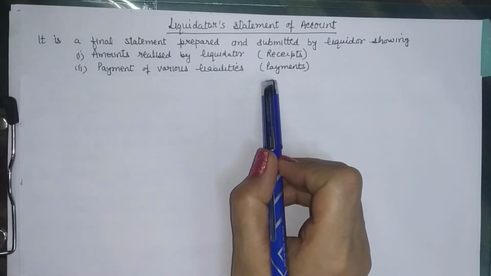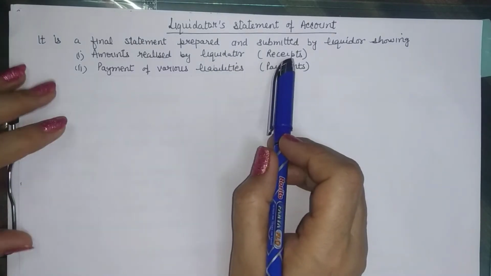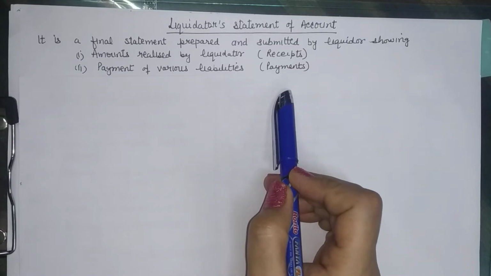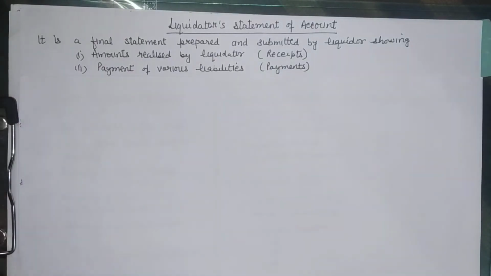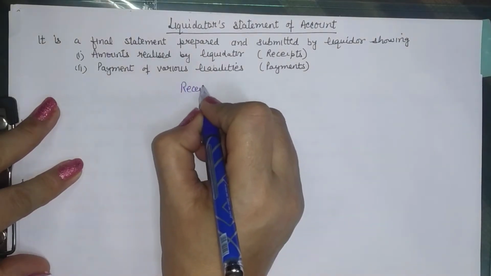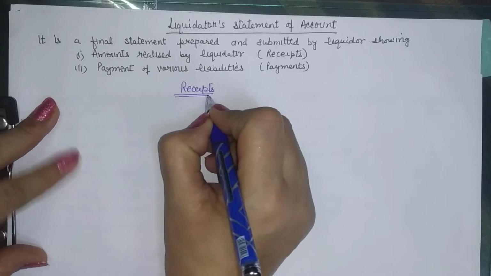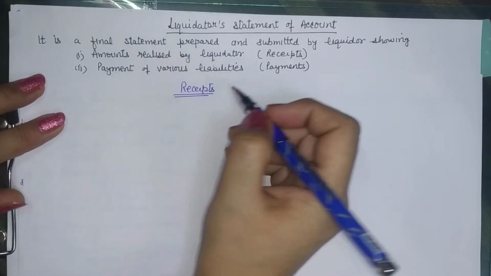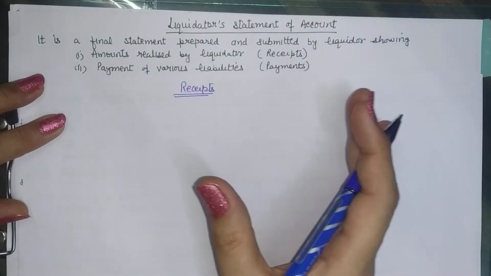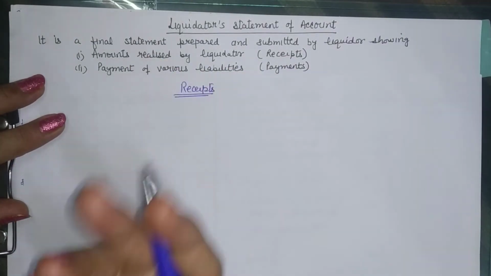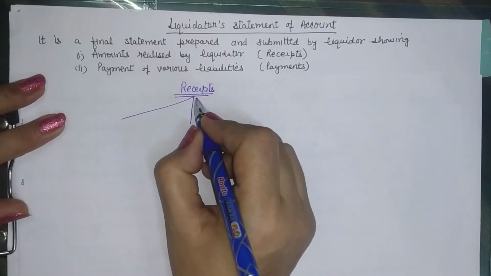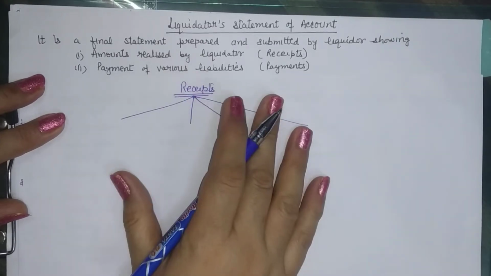So just remember, you have amounts realized, number one the receipts, number two the payments. Now when we make that statement, our receipts and payments should be in the given order. Now when we look at the receipts, from where does a company get money to pay off its liabilities if a company is to be liquidated? Think of a company, give a pause and think of certain ways where the company can get the money.